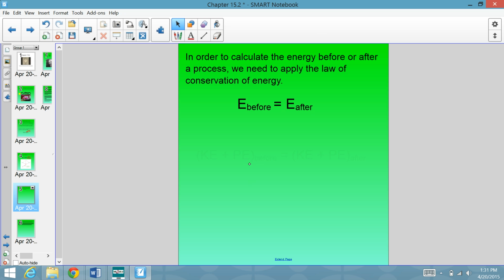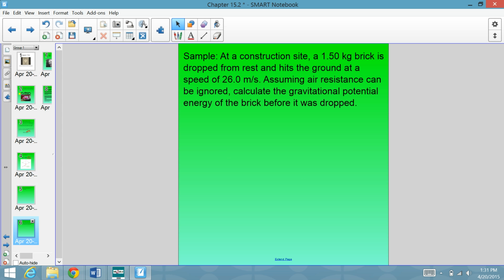In the case of an object falling, that means that the kinetic plus potential before equals the kinetic plus potential after. So let's do a sample problem so I can show you what I mean by this. So at a construction site, a 1.5 kilogram brick is dropped from rest and hits the ground at a speed of 26 meters per second. Assuming air resistance can be ignored, calculate the gravitational potential energy of the brick before it was dropped.